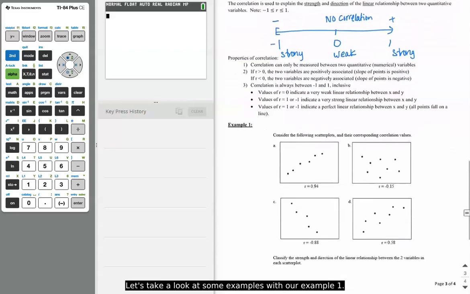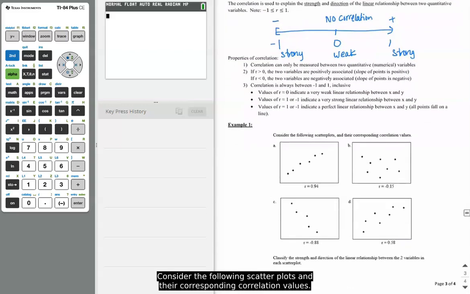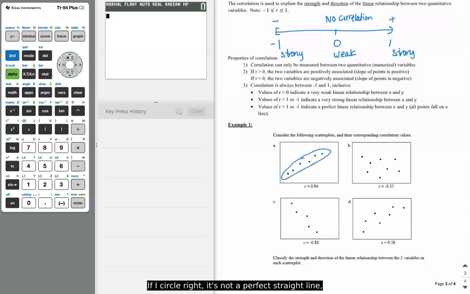So let's take a look at some examples. Example 1: consider the following scatter plots and their corresponding correlation values. Classify the strength and direction of the linear relationship between the two variables in each scatter plot. If I circle this one, it's not a perfect straight line, but it's very, very strong. They give us a correlation of 0.94, which is fairly close to 1. So we would say this is a strong positive, you could even say linear, correlation.